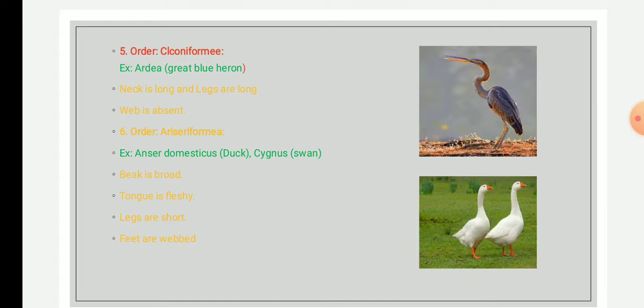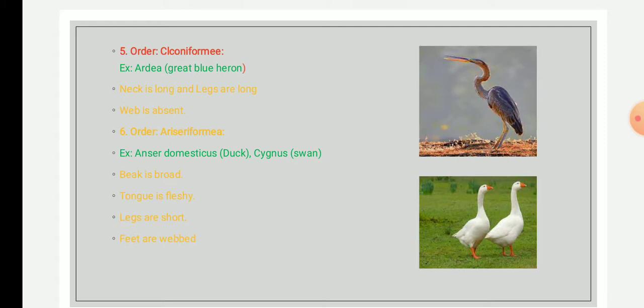Okay, and the margin of the bill has many transverse horny lamellae, or ridges, present. Then they have a tongue which is fleshy, the legs are short, and the feet are webbed. The tail is usually short with many feathers. The most common example is the ducks. This picture is of the Anser domesticus duck.